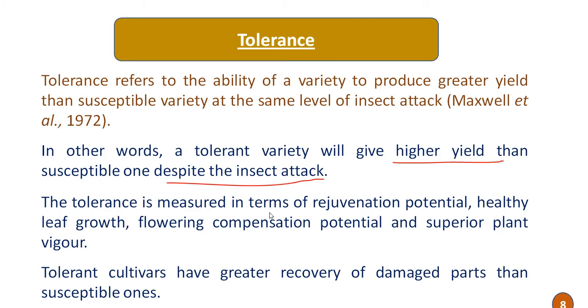Tolerance is measured in terms of rejuvenation potential, healthy leaf growth, flowering compensation potential, and superior plant vigor. So these are some of the terms in which we can measure the tolerance of a particular variety to particular insects. And these tolerant cultivars have a greater recovery of damaged parts than susceptible ones. So this is another mechanism which confers insect resistance.